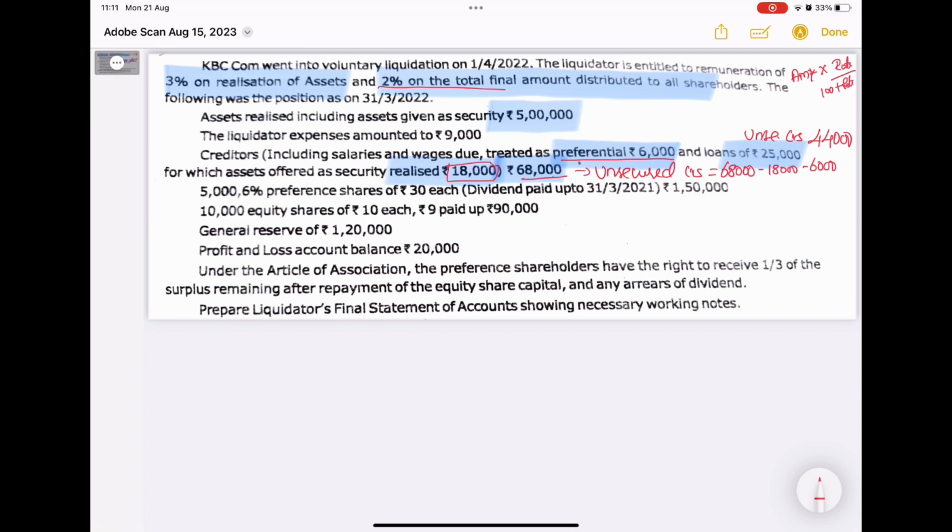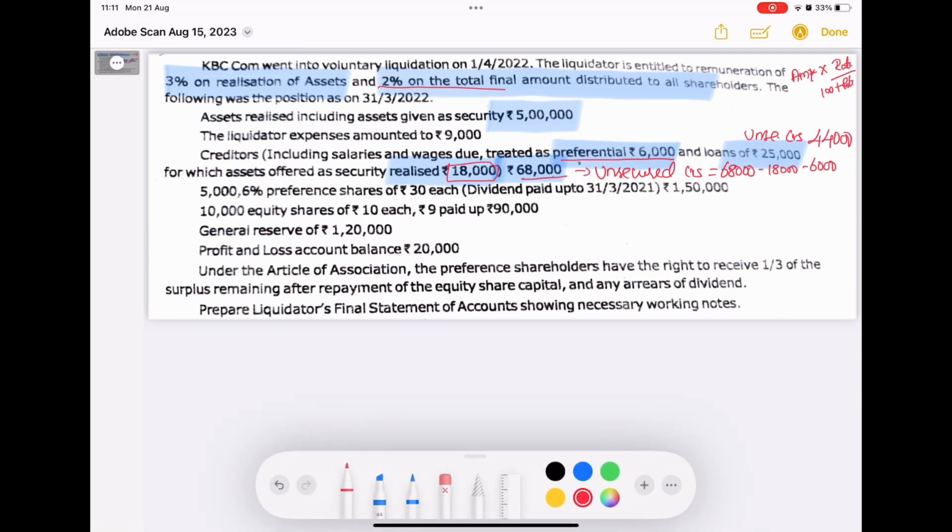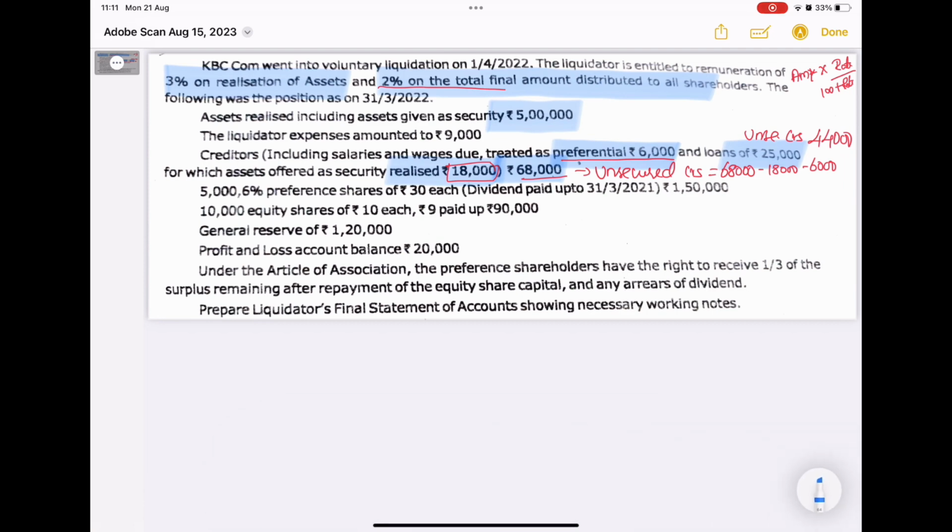Next, preference shareholders: they have given 5,000 shares of 6% preference. This 6% they have given in order to calculate dividend. Preference shares of 30 each, dividend paid up to 31st March. The total value of preference they have given is 1,50,000. 10,000 equity shares of 10 each, but 9 paid up. 90,000 is the value of equity shareholders. They have given general reserves and profit and loss balances. These we are not going to consider in the liquidator's final statement.